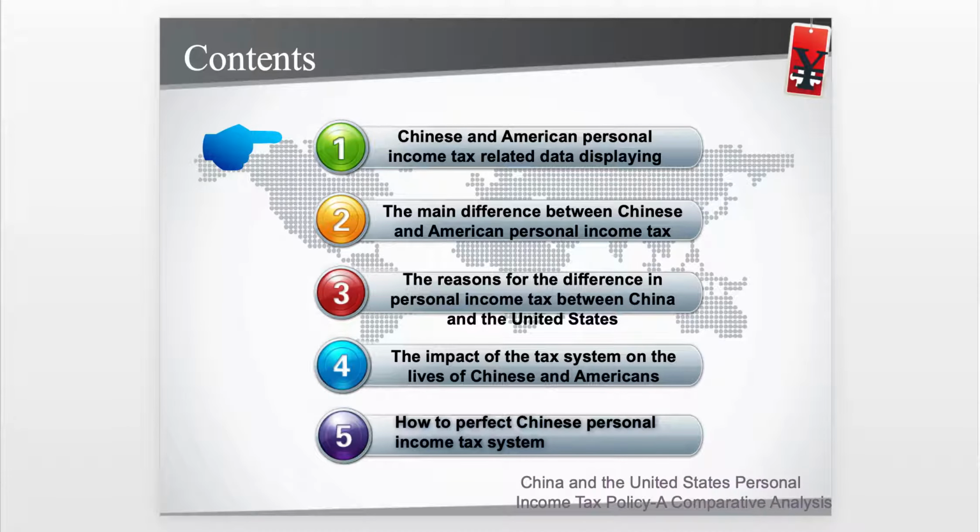My topic is divided into 5 parts. First, Chinese and American personal income tax related data displaying. Second, the main difference between Chinese and American personal income tax. Third, the reasons for the difference in personal income tax between China and the United States. Fourth, the impact of the tax system on the lives of Chinese and Americans. Fifth, how to perfect the Chinese personal income tax system. I will introduce them one by one.